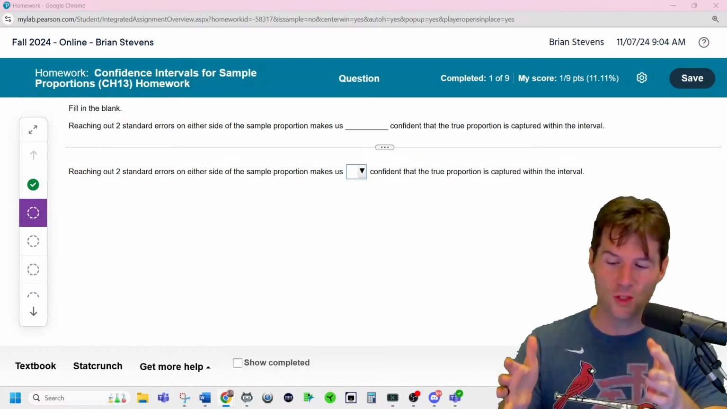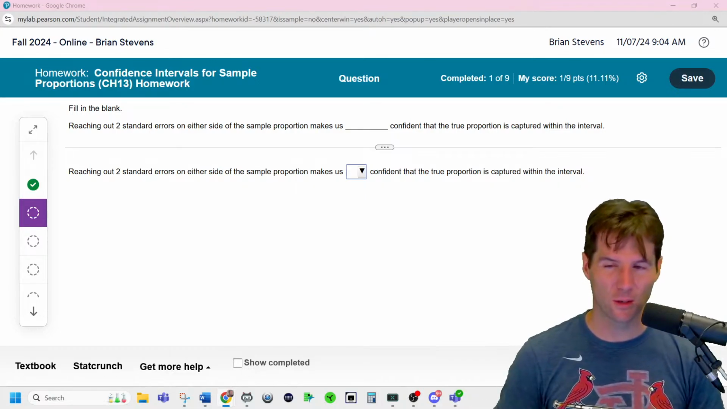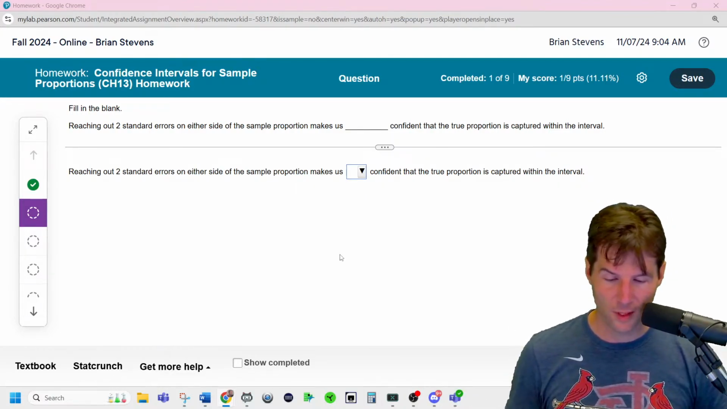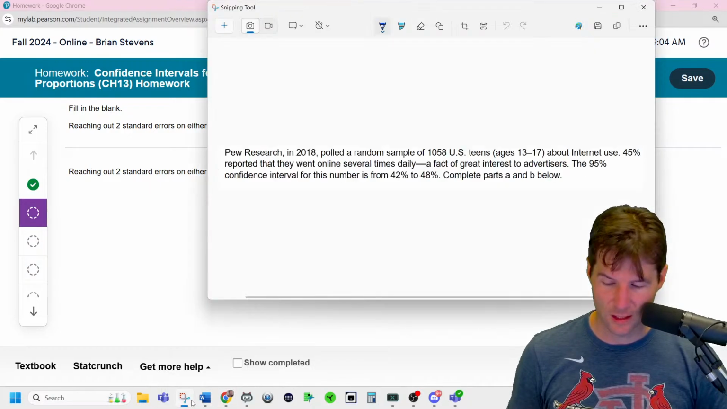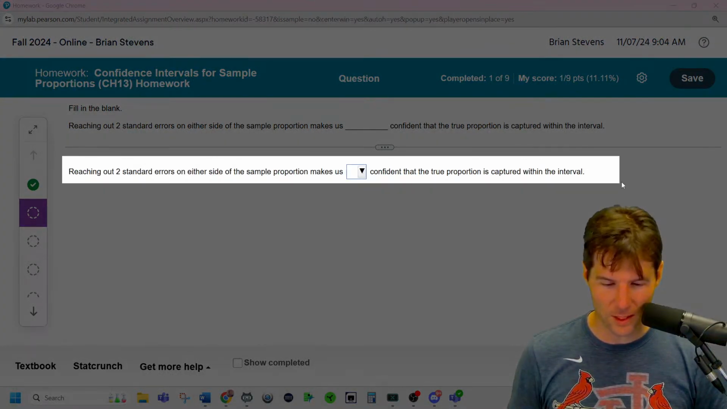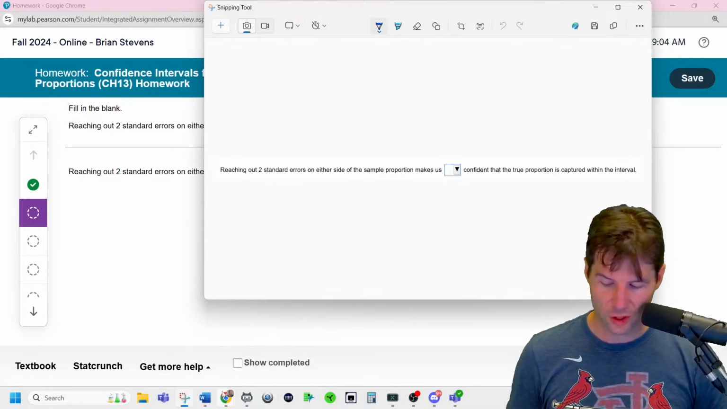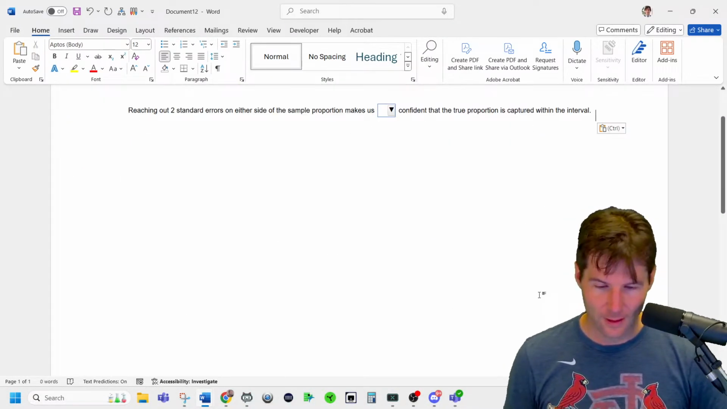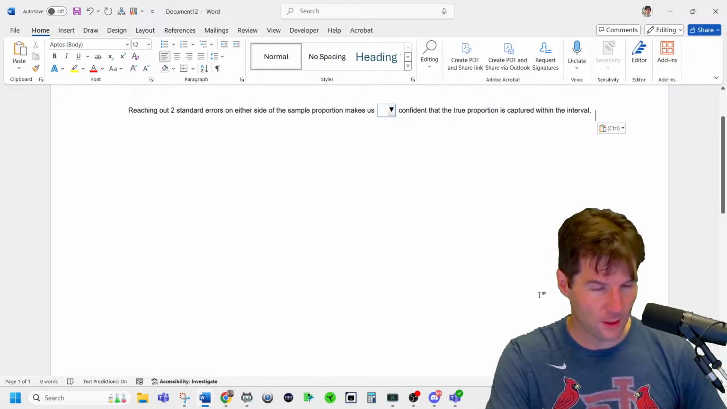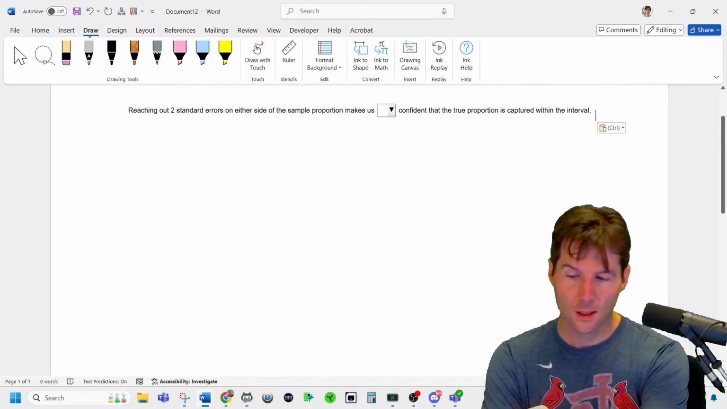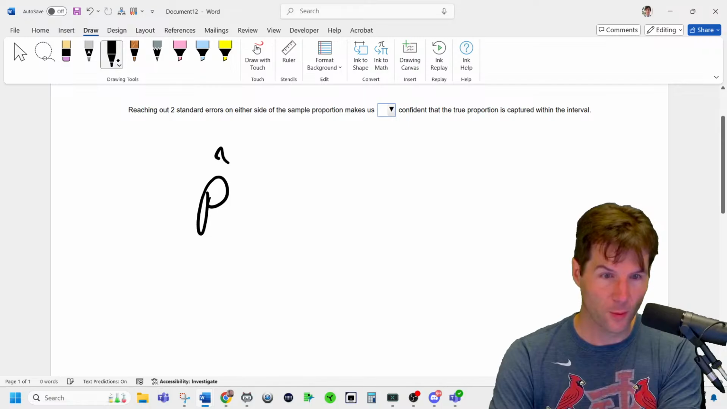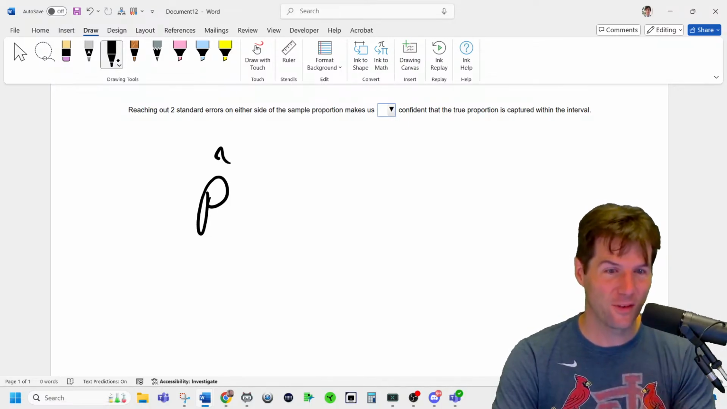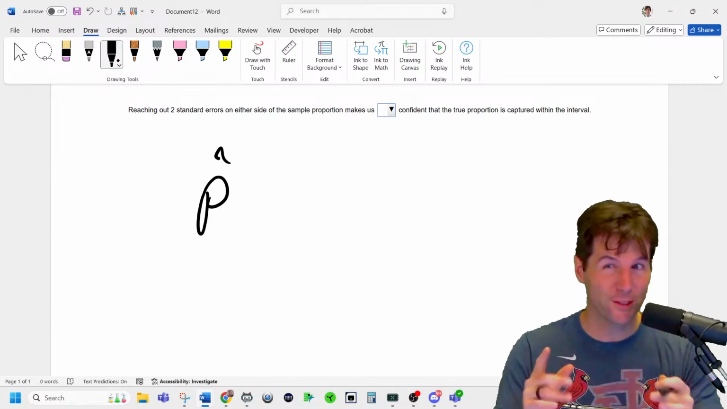Reaching out to standard errors. We actually call it standard errors now. It's found by the square root of p hat times q hat over n. Makes us blank percent confident that the true proportion is contained in the interval. So Noel, we kind of mentioned this a second ago. If we reach out to standard errors, how confident are we? Hints on the screen. So when you look at this right here, a confidence interval for the true proportion, which one? 68, 95, 99.7, going 1, 2, 3.